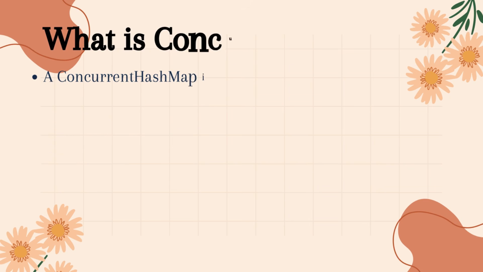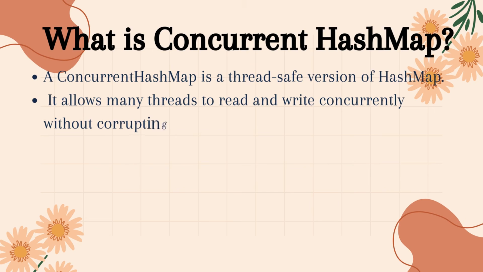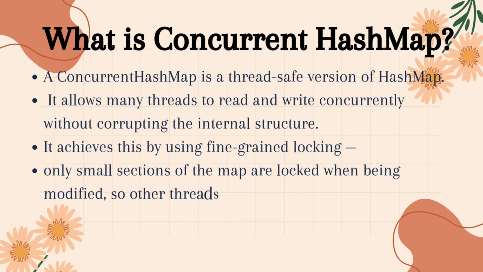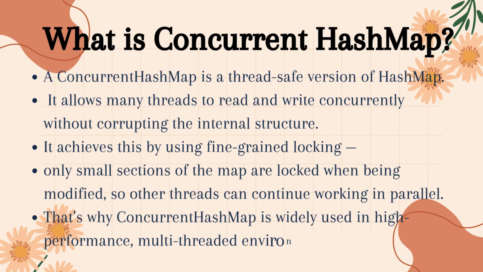Fourth question is, what is ConcurrentHashMap? A ConcurrentHashMap is a thread-safe version of HashMap. It allows many threads to read and write concurrently without corrupting the internal structure. It achieves this by using fine-grained locking. Only small sections of the map are locked when being modified, so other threads can continue working in parallel. That's why ConcurrentHashMap is widely used in high-performance, multi-threaded environments.